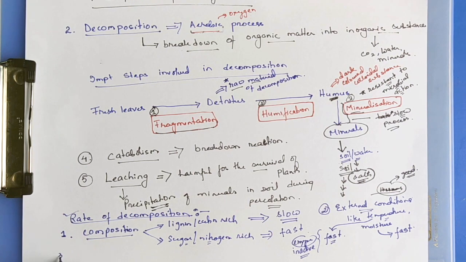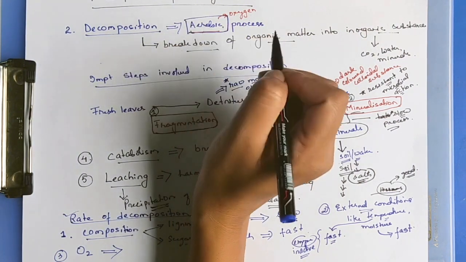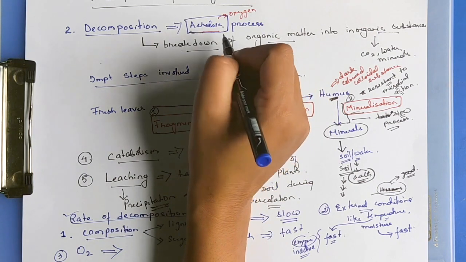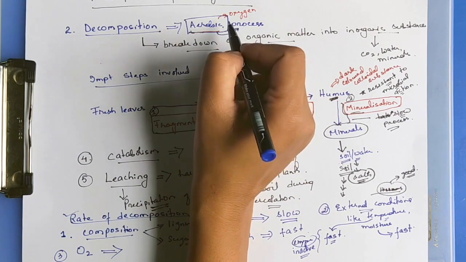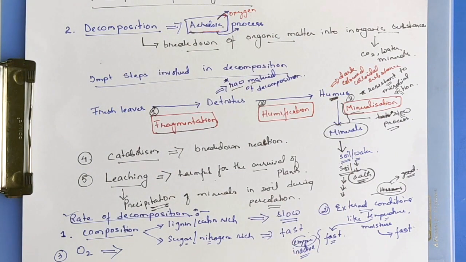The third factor is oxygen. Decomposition is an aerobic process because it requires oxygen. If oxygen is available, then the rate of decomposition would be faster. With a low oxygen level, the rate of decomposition would be slow.